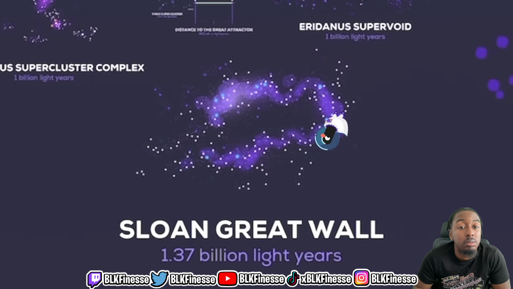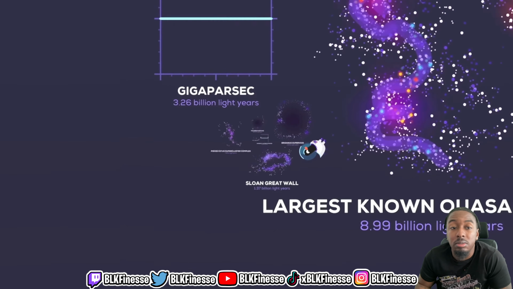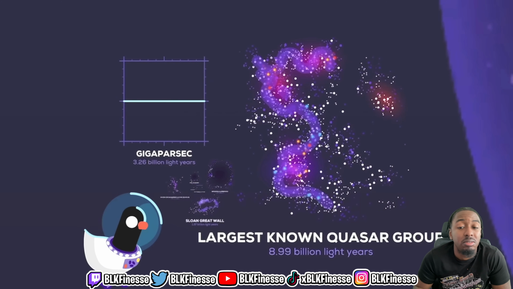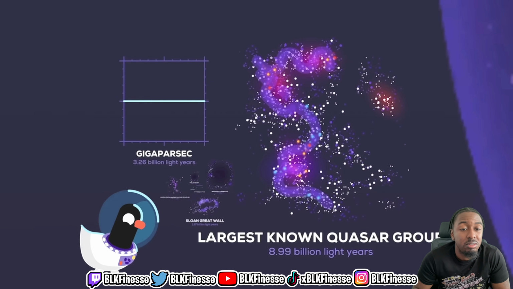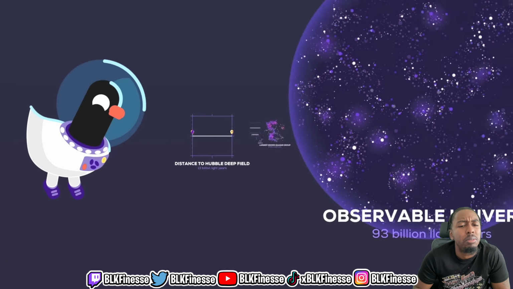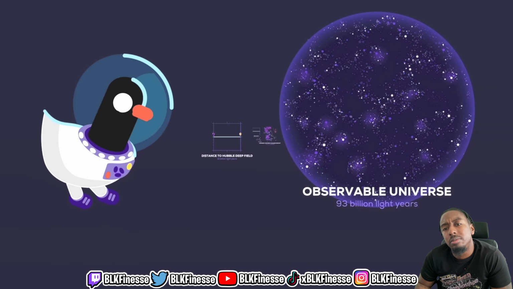Sloan Great Wall, 1.37 billion light-years. Gigaparsec, 3.26 billion light-years. Largest known quasar group, 8.99 billion light-years. Distance to Hubble Deep Field, 13 billion light-years. Observable universe, 93 billion light-years.